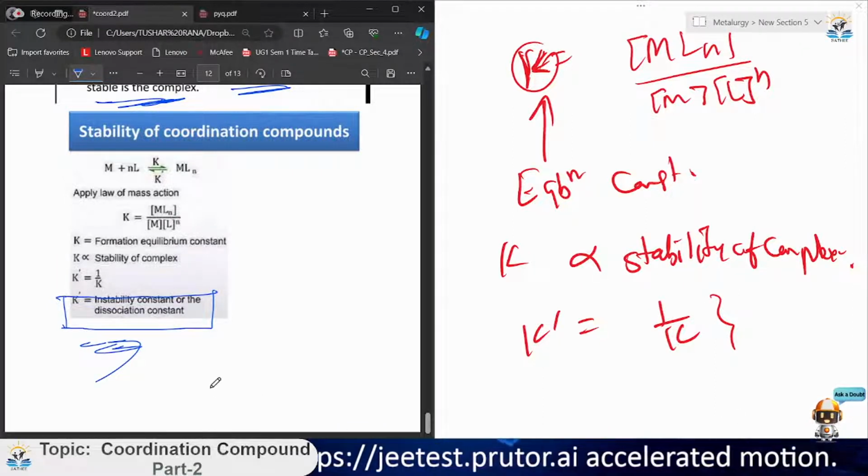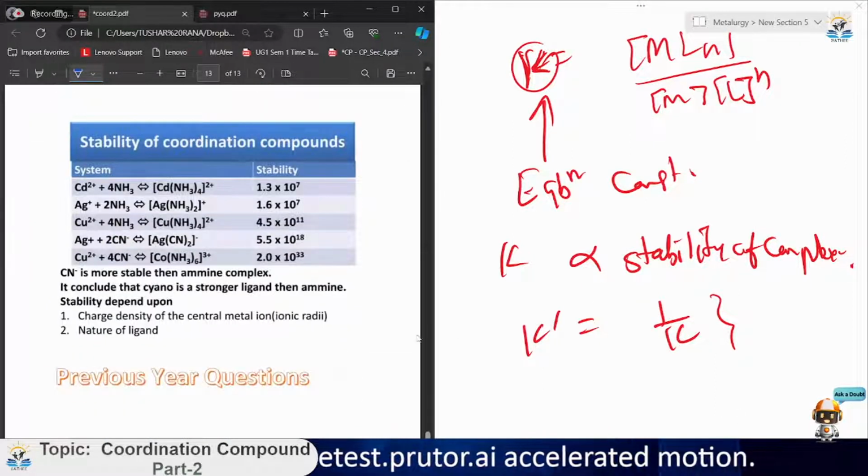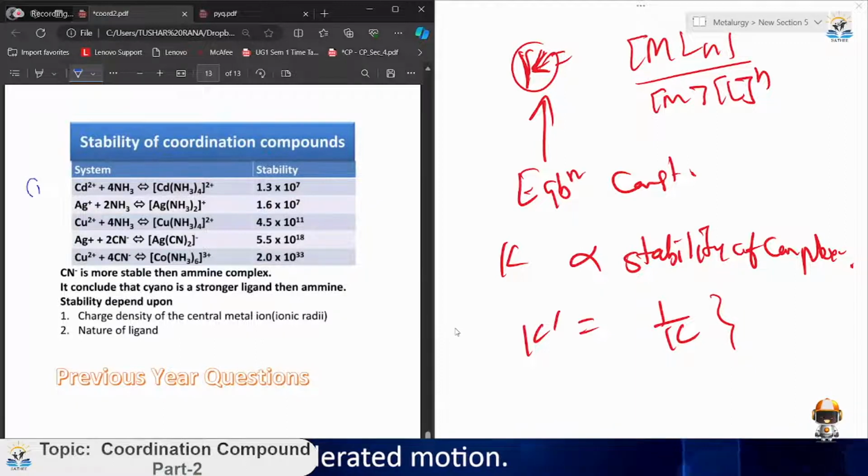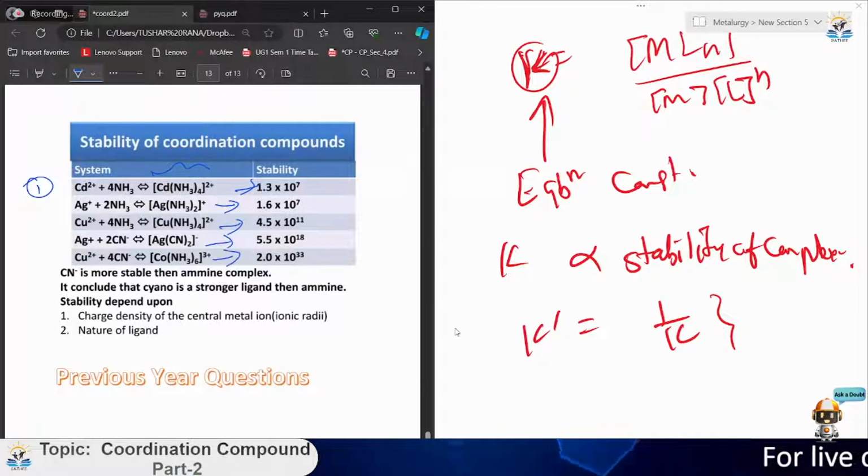Okay, so easy. Now we have some stability values of coordination compounds. For example, the first one is Cd+2 with 4 NH3. This is the coordination compound and the stability is 1.3. Similarly for Ag(NH3)2, this is 1.6. You can check it out. I have just given some examples.